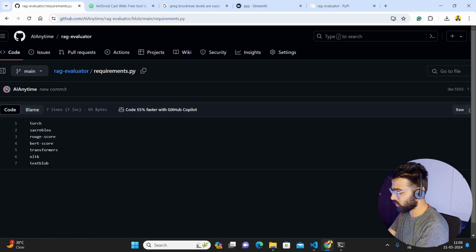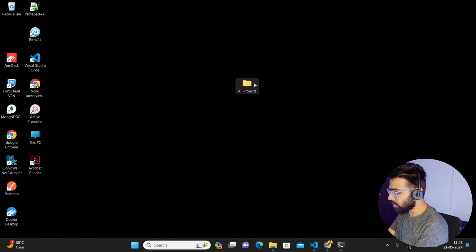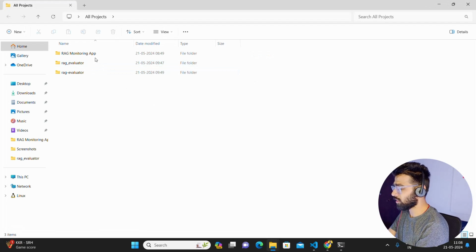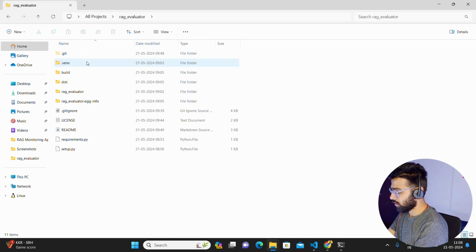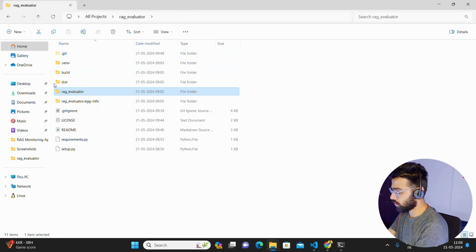Okay, let me just make these changes. It's not requirements.py. If you need that, I can also share the backend code, at least when I created this. You can see this is how it looks like. These kind of things will be created. You can see rag evaluator, egg info, and so on. Okay, you can find it over here. This is how you build it.